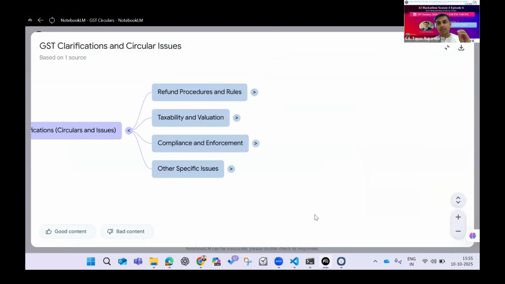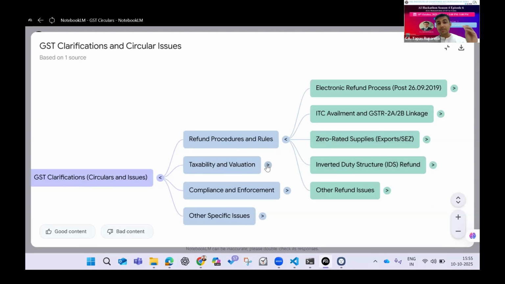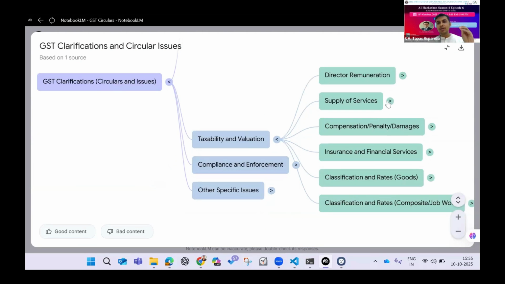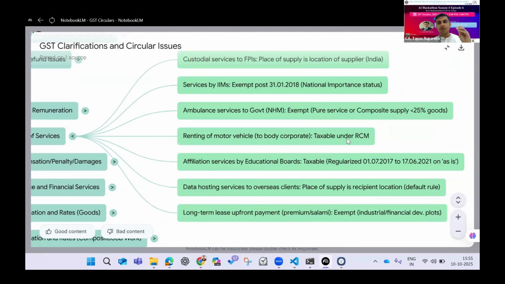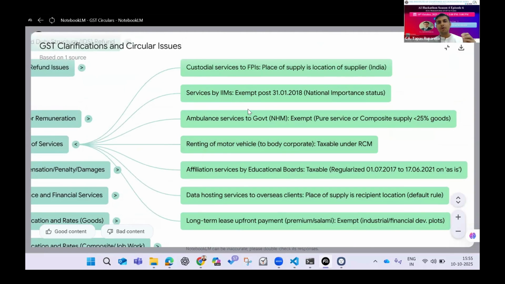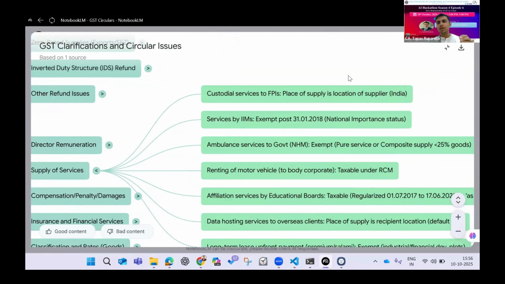And if you see, NotebookLM has methodically categorized all these circulars into different categories: refund rules and procedures, taxability and valuation related rules. If I drill down into these, it has given all these in the form of a mind map, which I can download or refer to, and it's very easy to refer. But it doesn't end here.